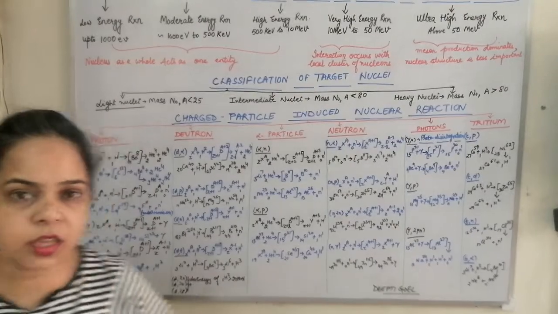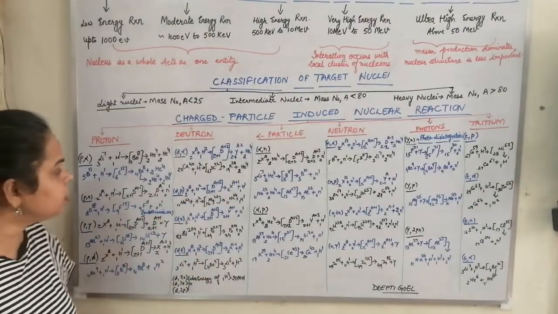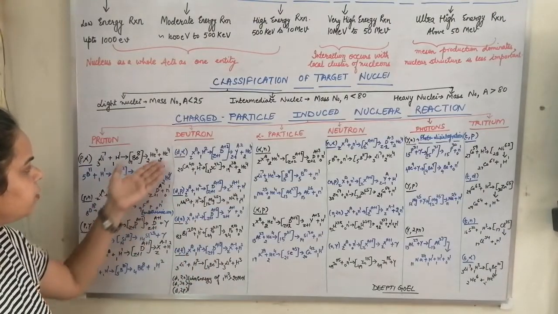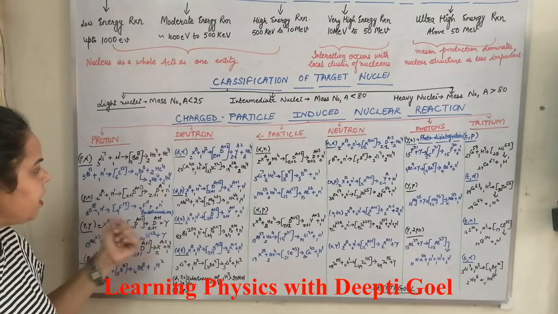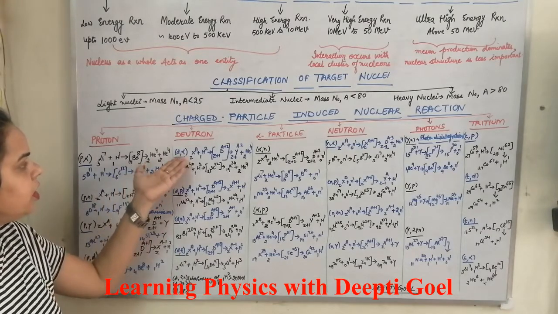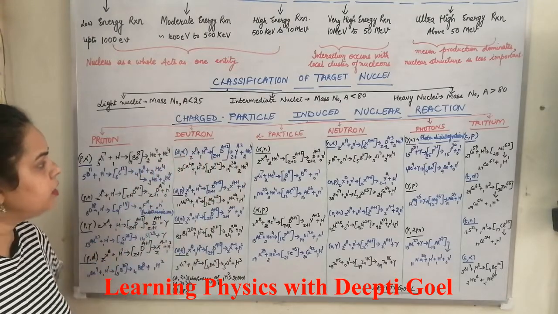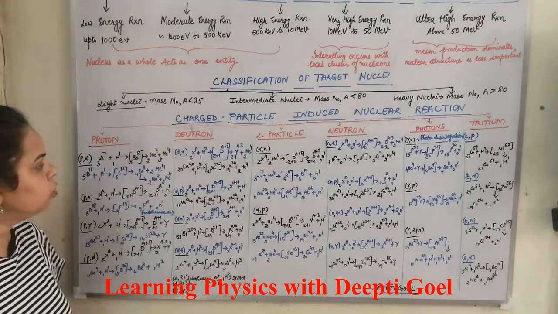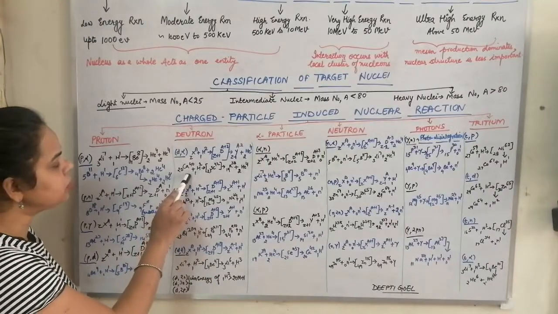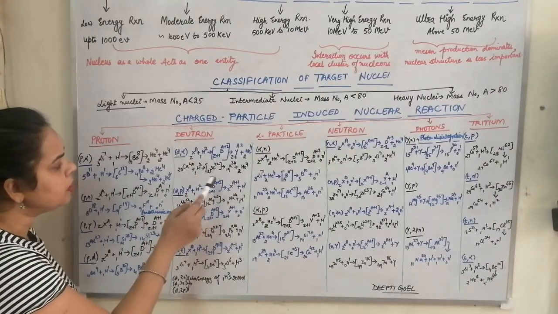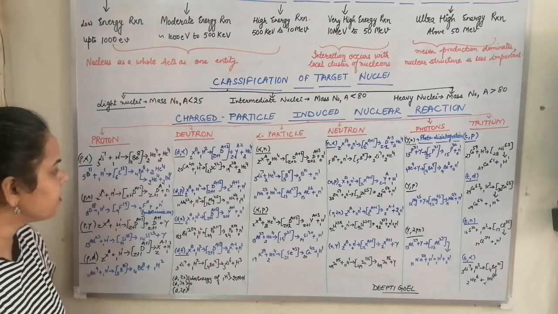So next is the deuteron induced reaction. For the deuteron induced reaction, we have D alpha, DP, DN and DT. So we see here that the parent nuclide atomic number decreases by 1 and the mass number decreases by 2. So we have calcium now becoming potassium and liberating an alpha particle.